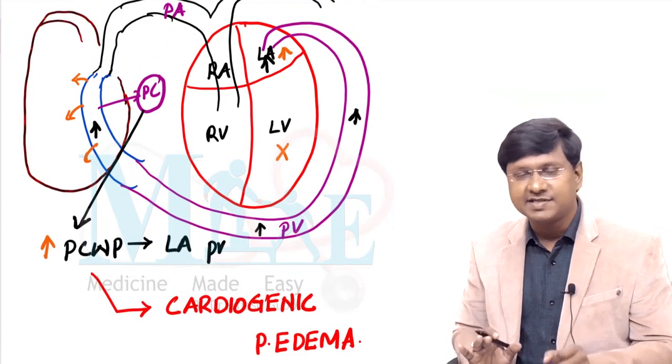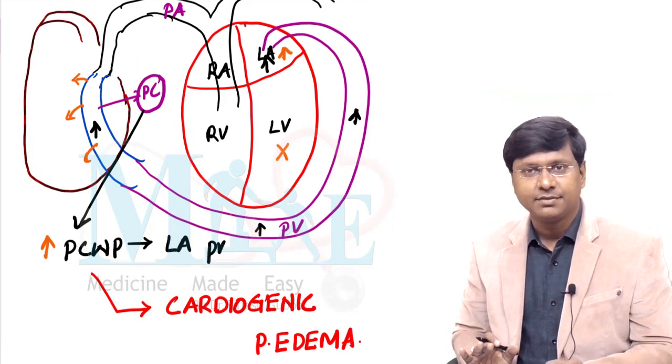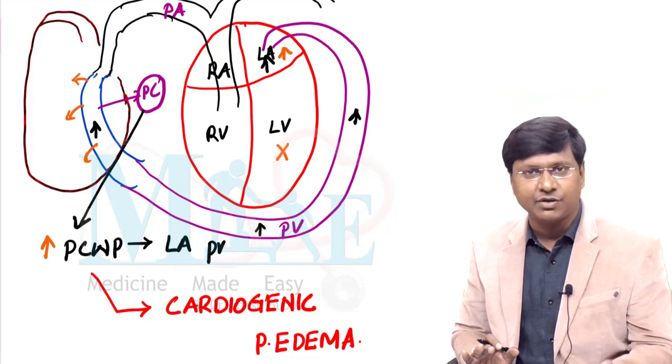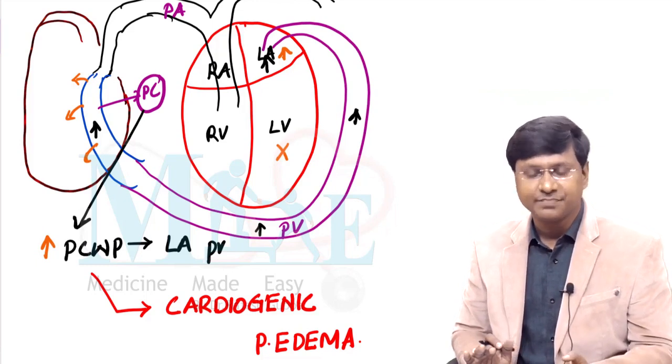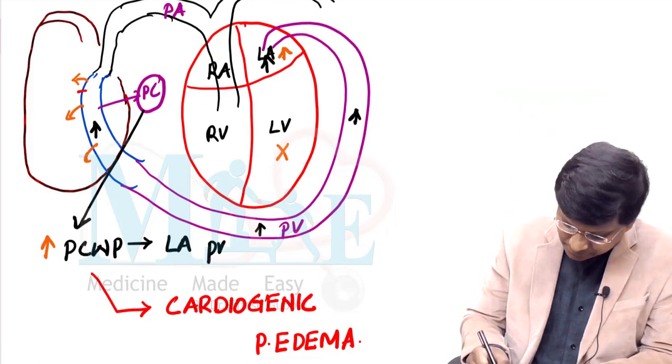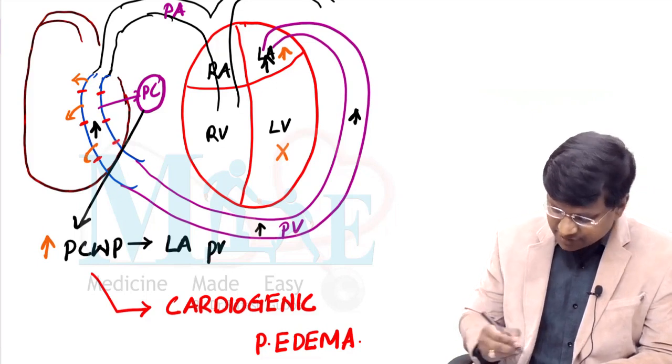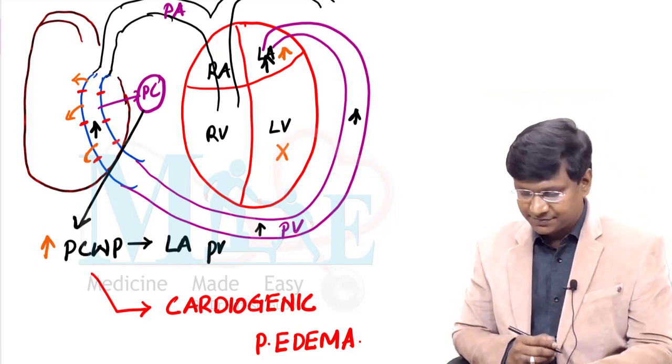Now for example, there is no increase in the pulmonary capillary wedge pressure, but because of certain inflammatory pathologies, there is rupture of the pulmonary capillaries.